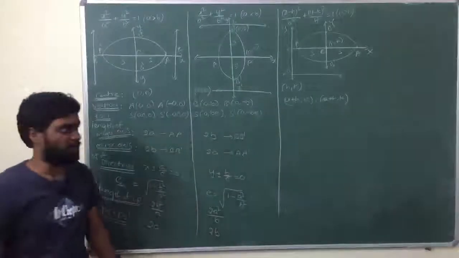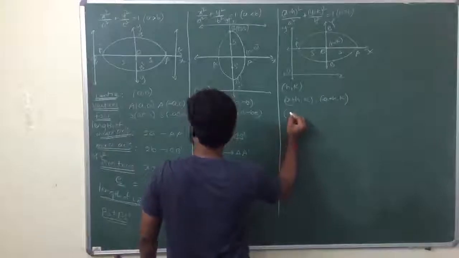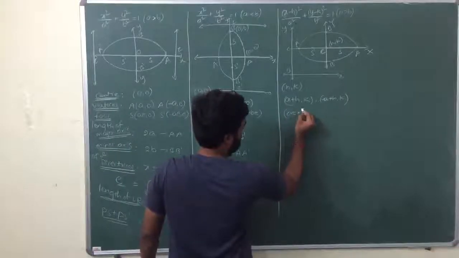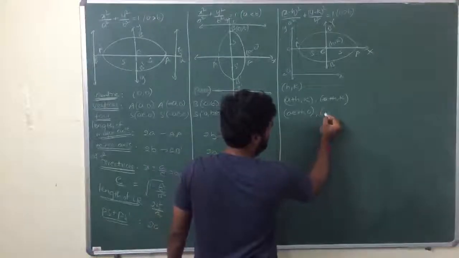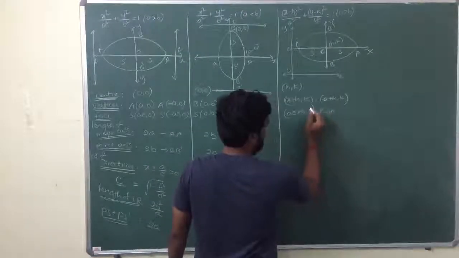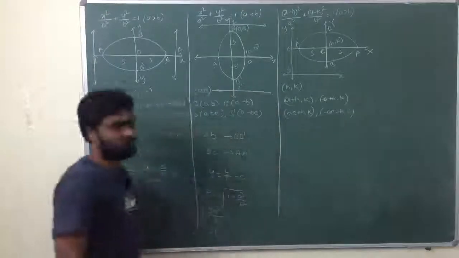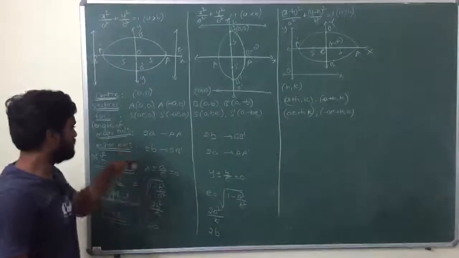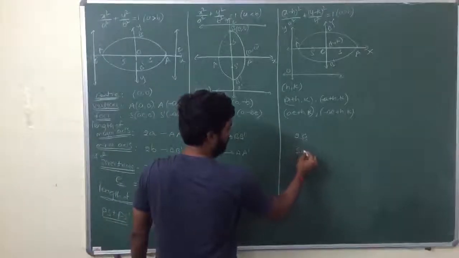Next, foci: AE plus h comma k and minus AE plus h comma k. Those are the foci. Next, length of major axis, that is fixed, 2A, and 2B length of